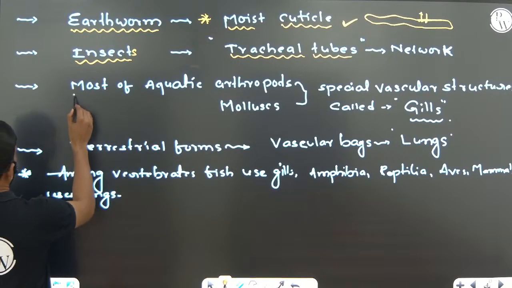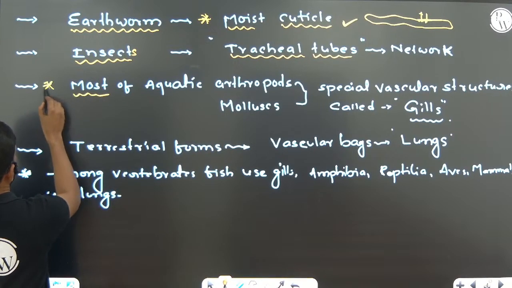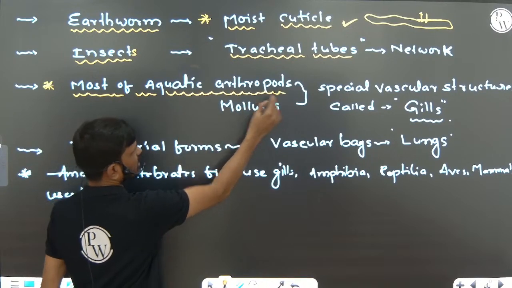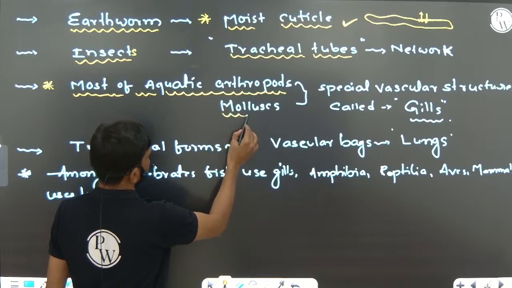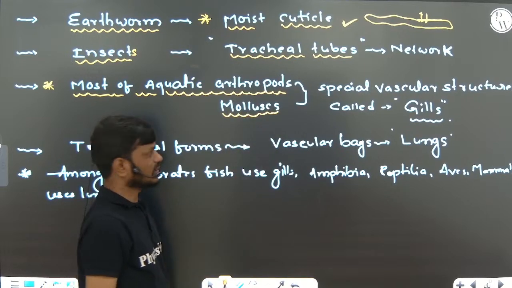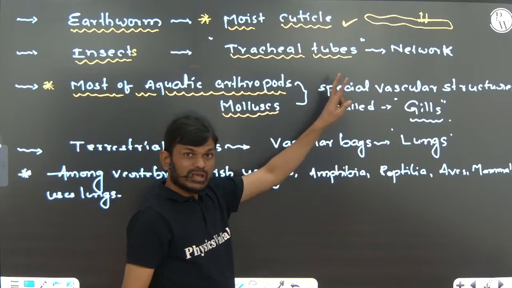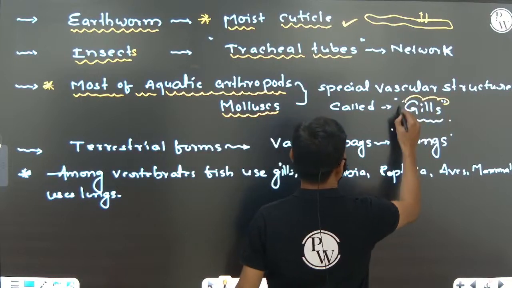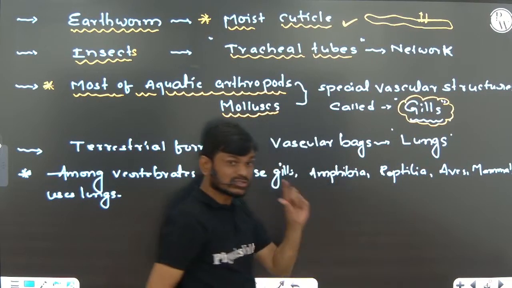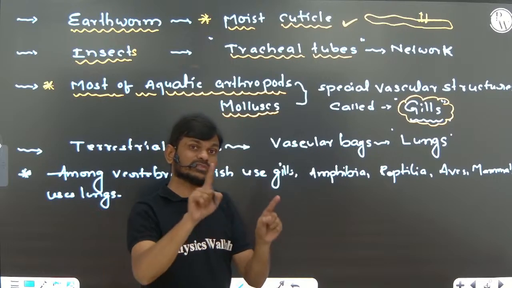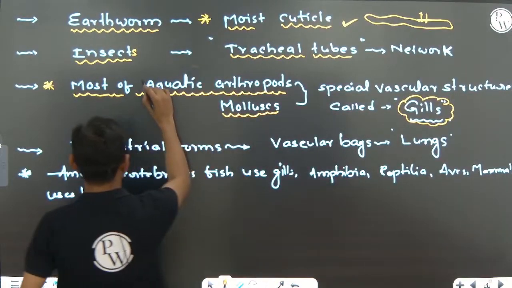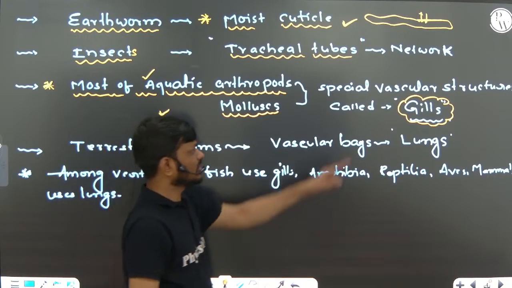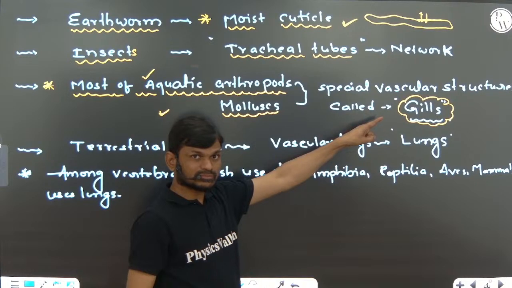Next, most of the aquatic arthropods, very, very important. Most of the aquatic arthropods and mollusca have specialized vascular bag-like structures. We are calling them gills. The specialized vascular bag-like structures which help in respiration in aquatic arthropods and mollusca, we are calling gills. Very, very important.